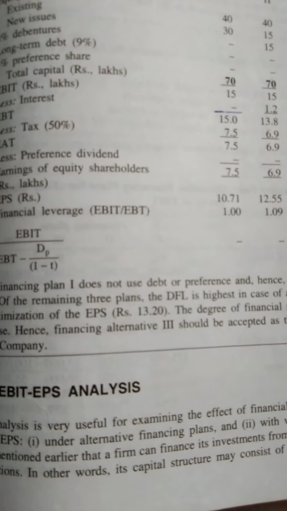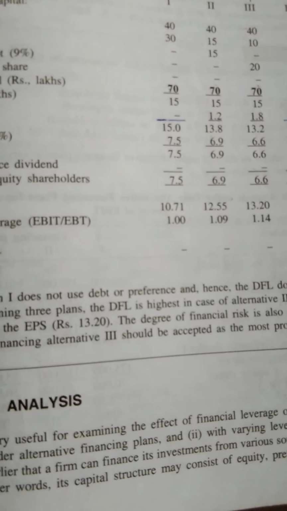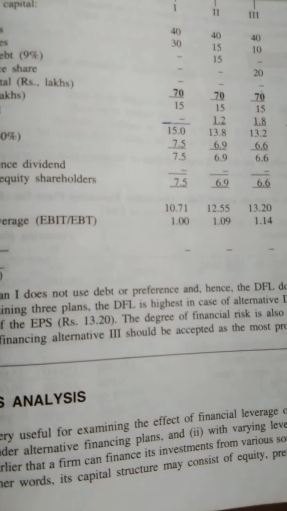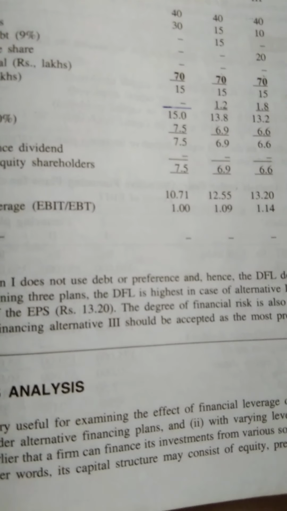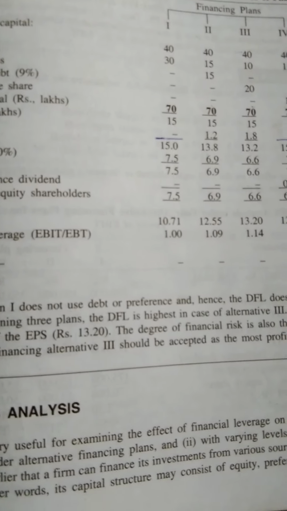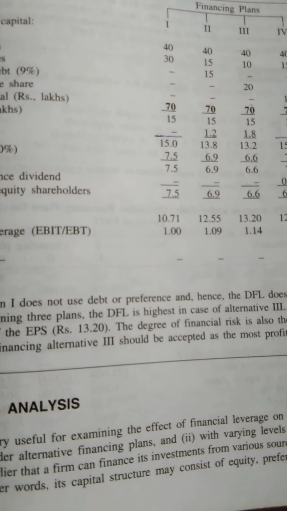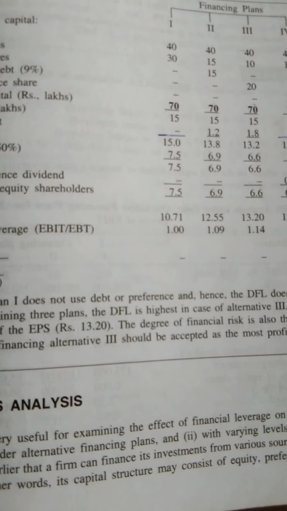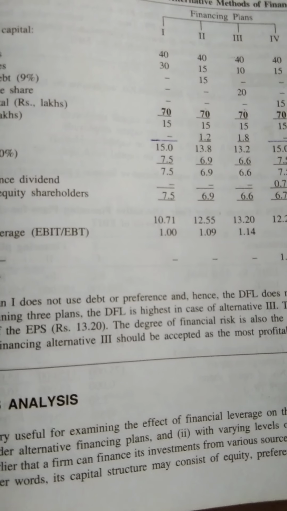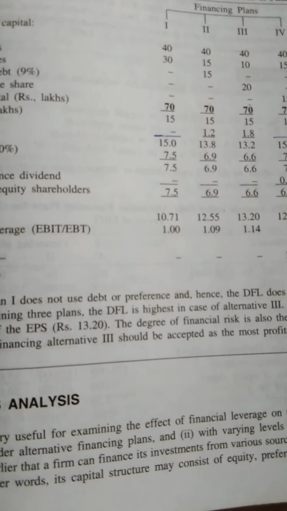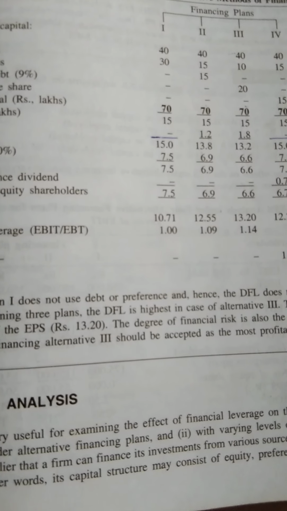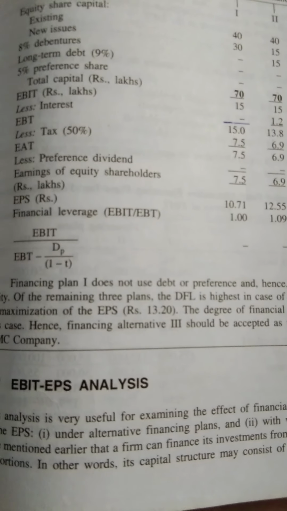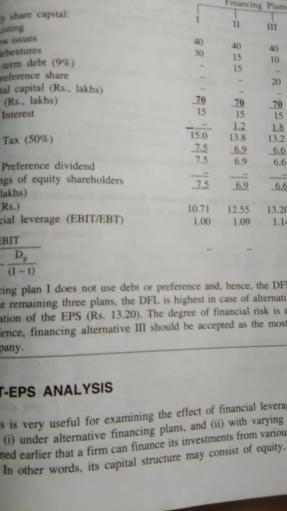Now look at the question. 7.5 means 7,50,000. It should be divided by how many shares? Because earlier it was 40 lakh, now it is 30 lakhs. And if we divide by 100, then it will be 70,000 shares. Then 7,05,000 should be divided by 70,000, then it will be 10.71.